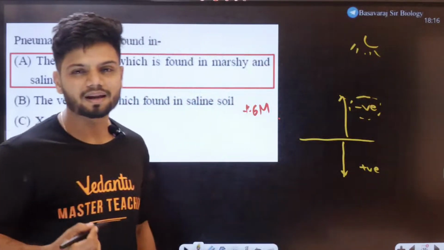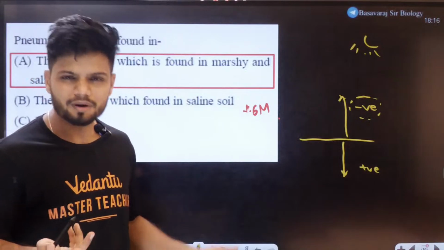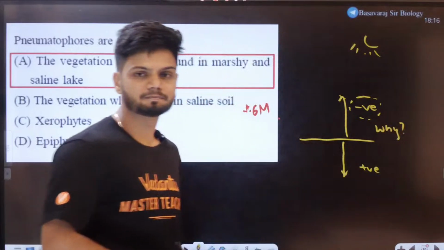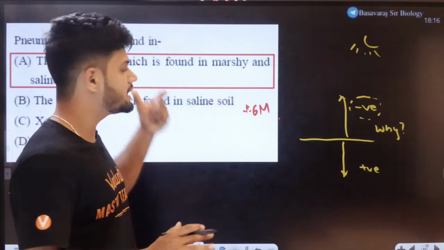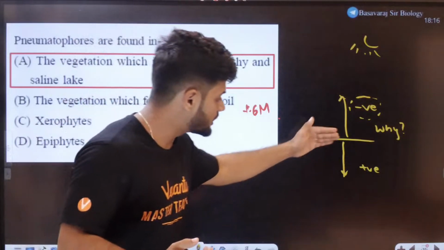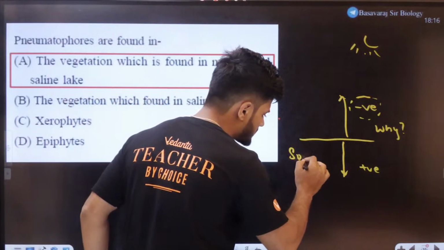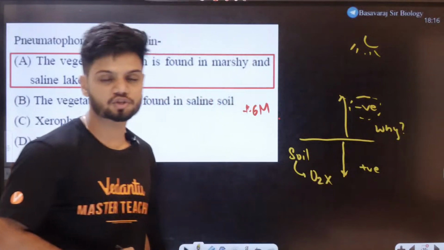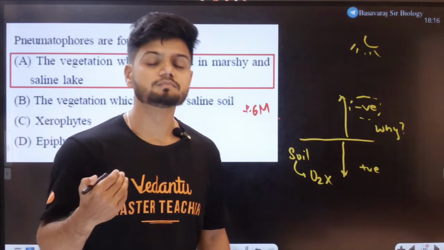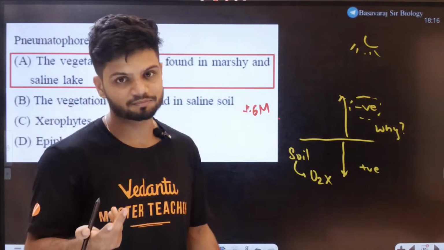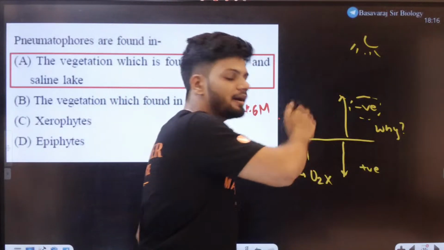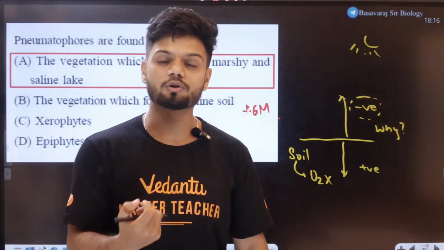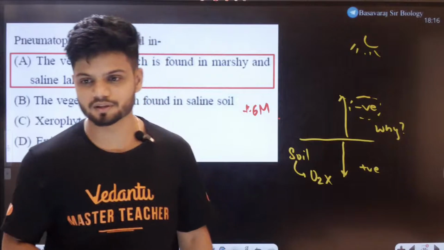Now, a question may arise for all of you. What is the need? Why does it happen? It happens because, students, in marshy areas or saline conditions, in the soil there is a lack of oxygen. So if there is no oxygen, what do you do? You go up and you breathe. So what they are doing here is trying to go up and breathe the oxygen. Pneumatophores are also called breathing roots.